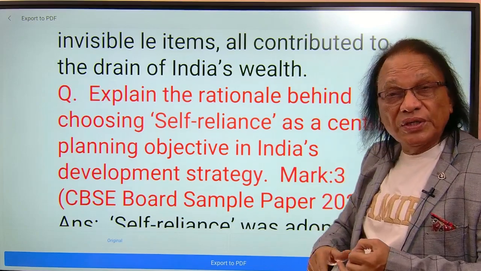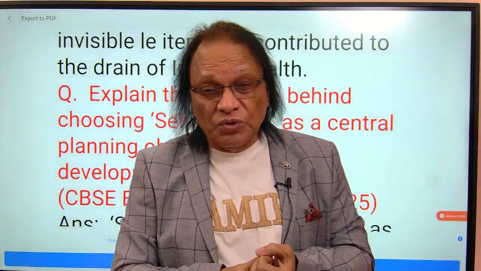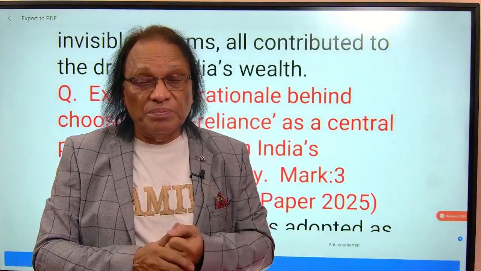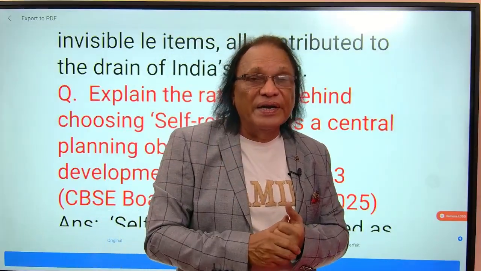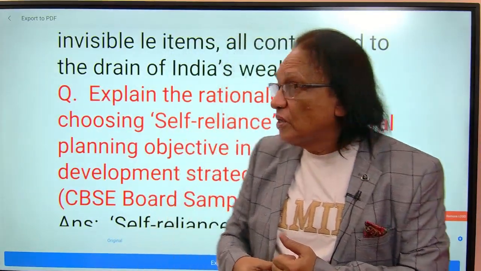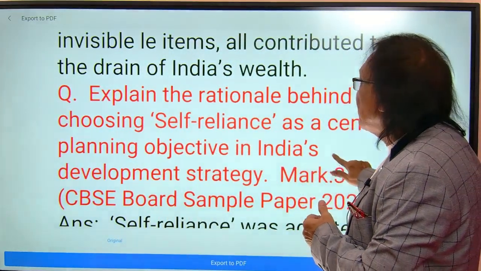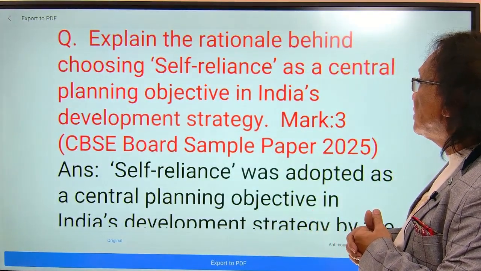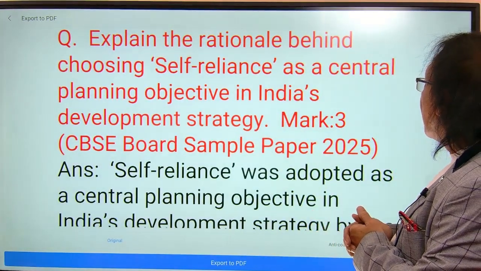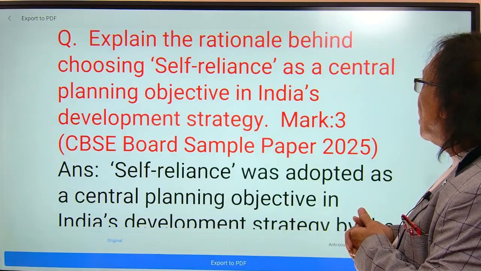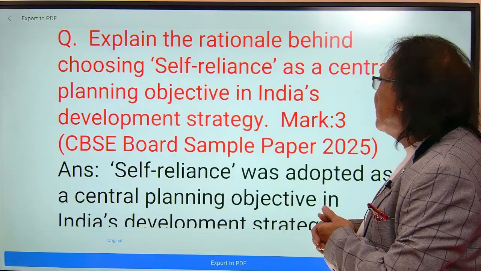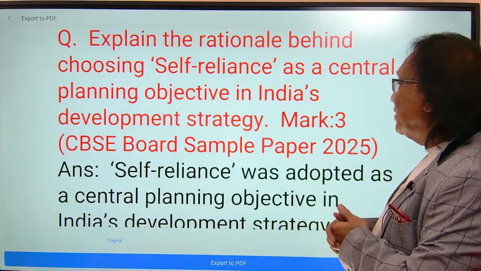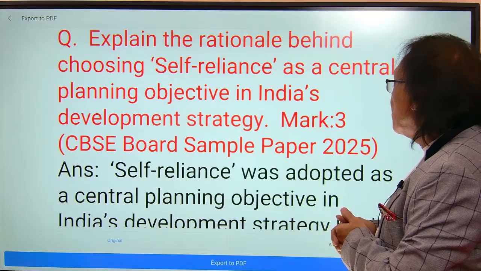Now we go to see one more such question. Long question, but the answers are short. Understand. Let's read the other question. Look at this one carefully. Explain the rationale behind choosing self-reliance as a central planning objective in India's developmental strategy. Marks 3 again, CBSE board sample paper 2025.